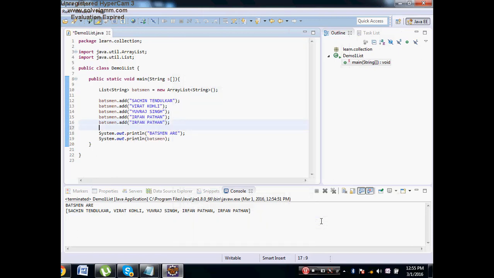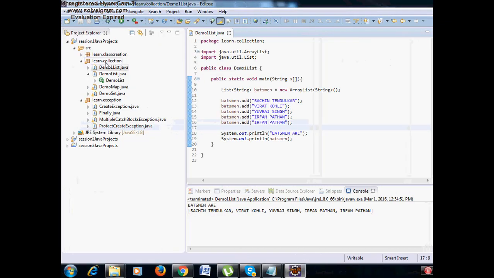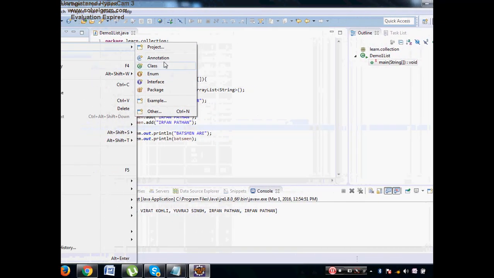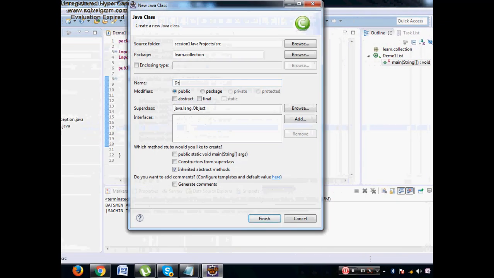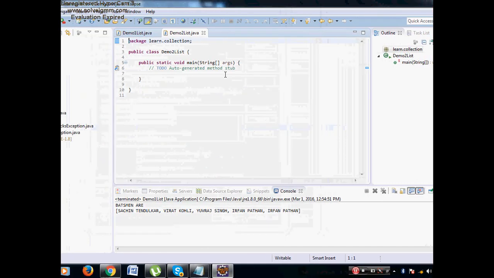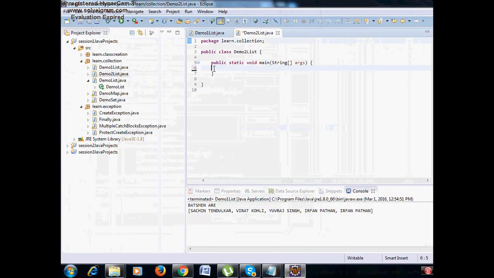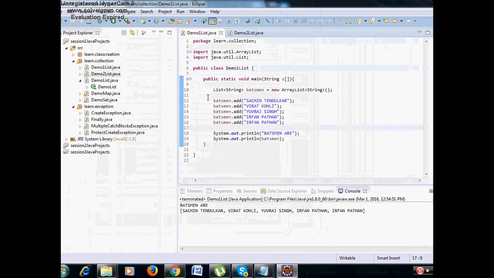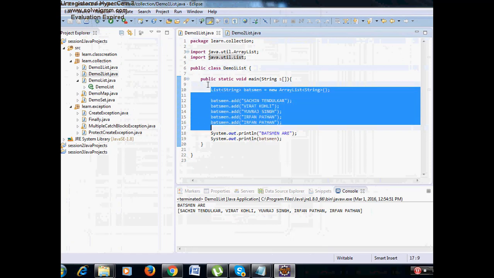Okay, clear with this? Now let us create one more class to fetch the elements from the list. Demo2List. You can take these sample programs also, you can practice also. Now for Demo2List, here I am demonstrating how to fetch the elements.